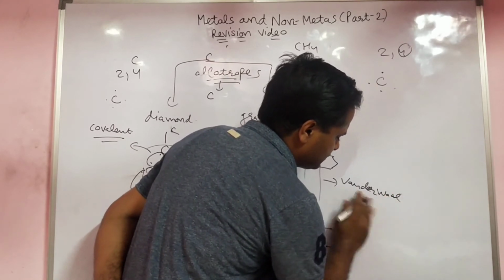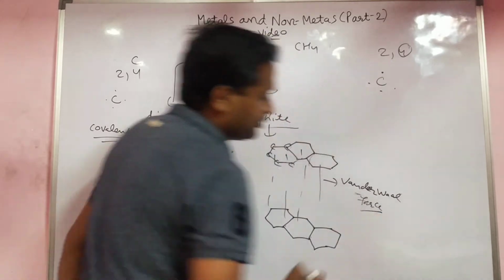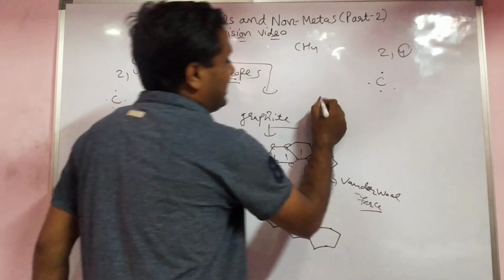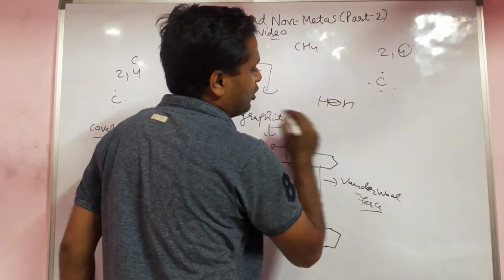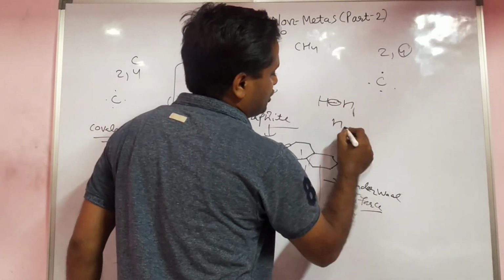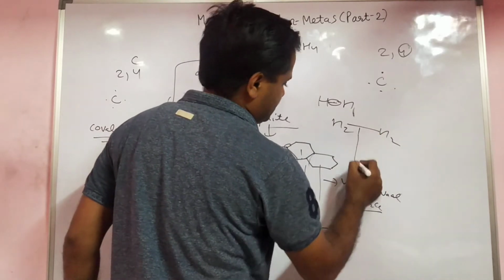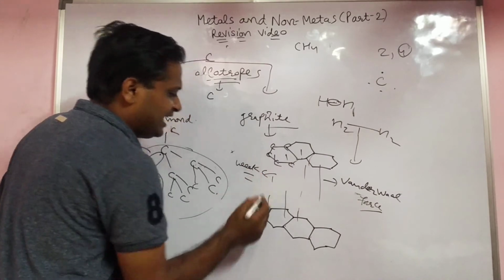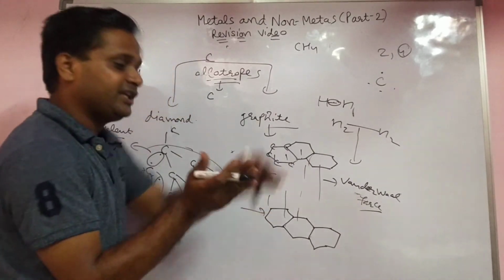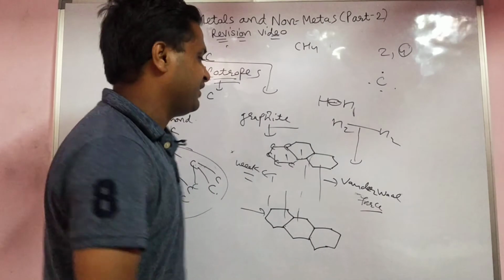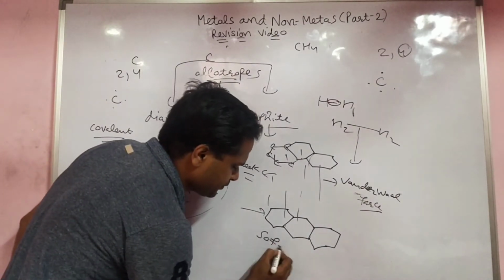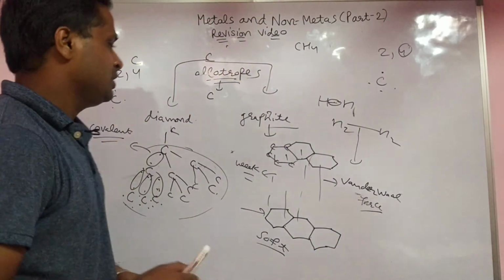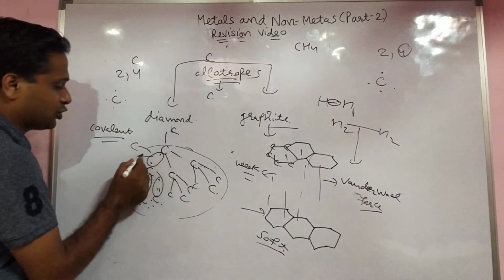Just as H and H form a covalent bond, but H2 molecules interact by Van der Waals forces. They are very weak forces. That's why when you apply force, the layers may start moving. It means graphite is soft in nature.